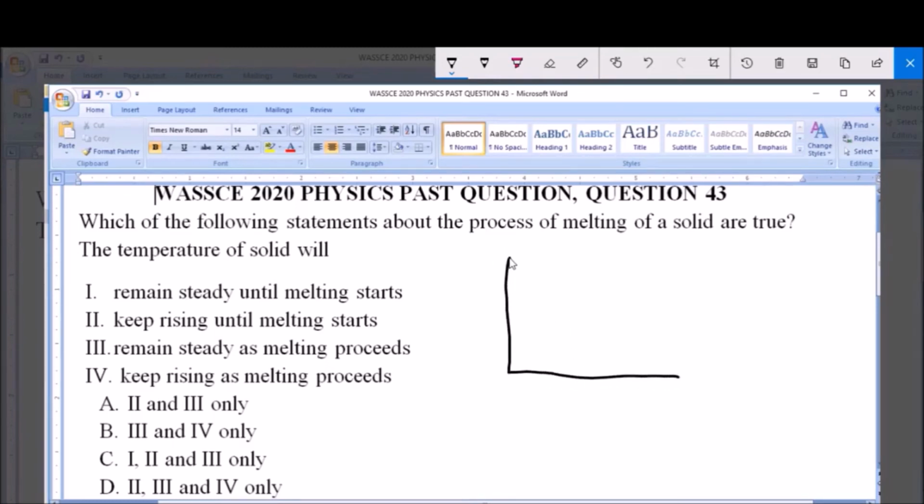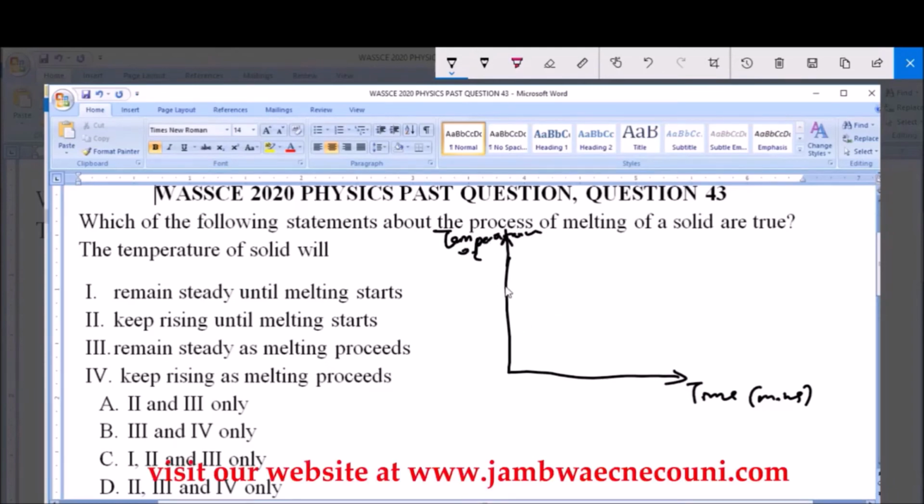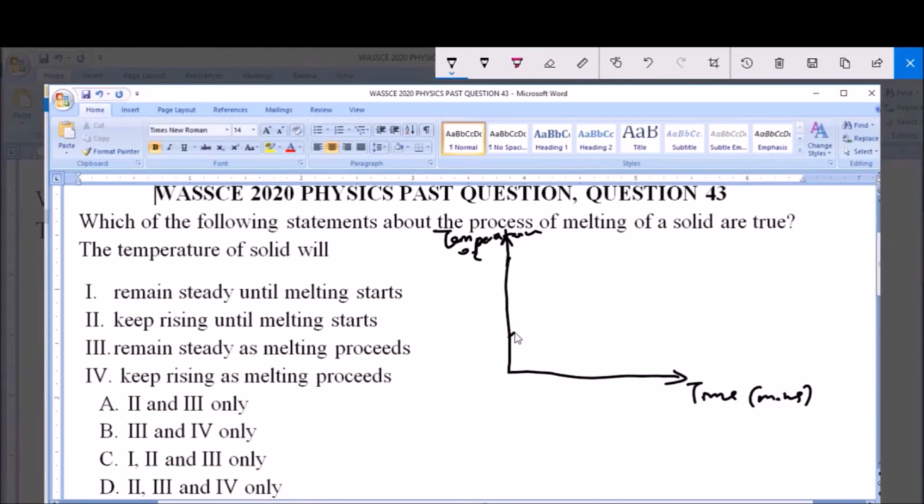Now let's represent this graphically using a graph. Let's assume this is the temperature and here is the time in minutes, and this is the temperature in degrees Celsius. Now let's assume heat is applied to a solid. When heat is applied to a solid, the temperature of the solid will continue to increase until it gets to a point, the melting point of this solid, where this solid begins to melt into liquid.